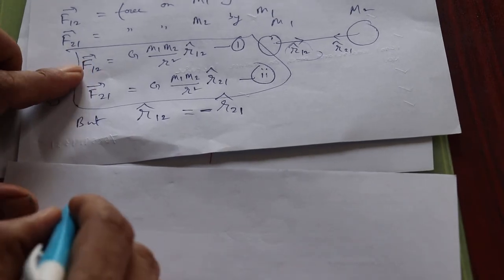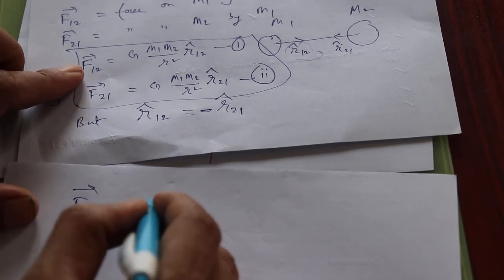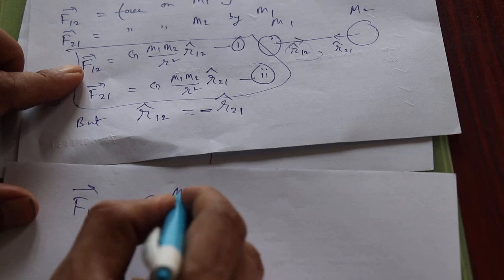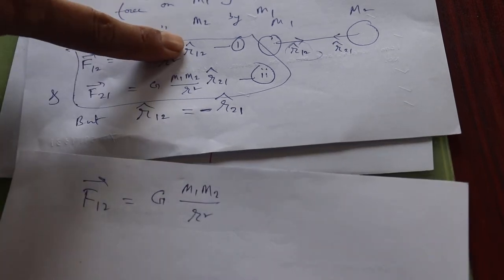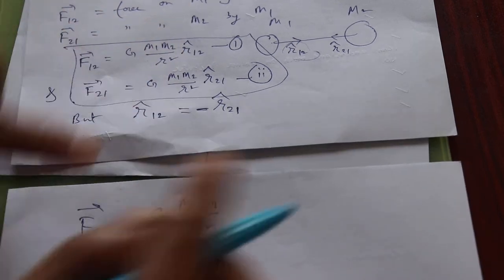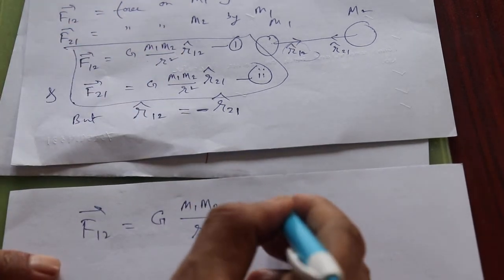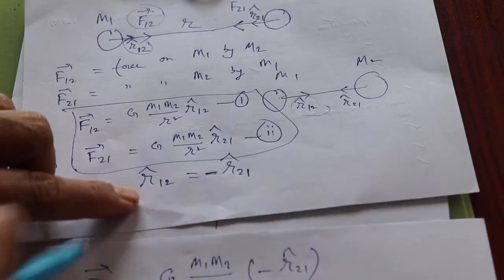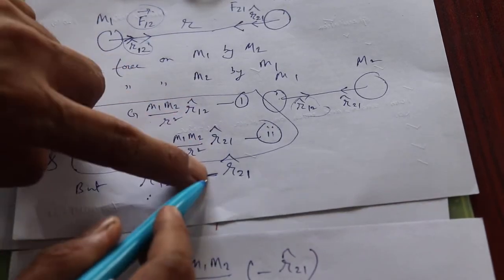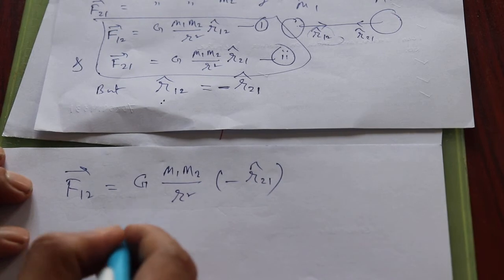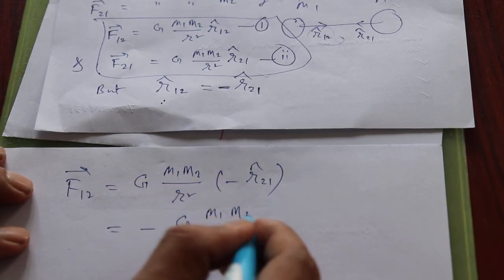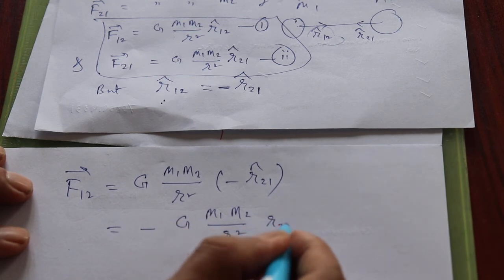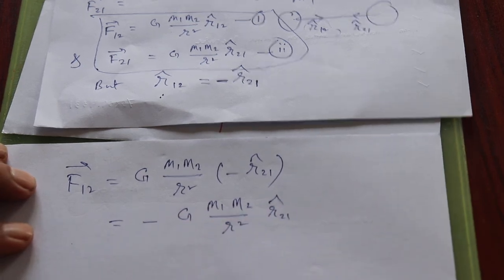You can put it in the first equation. So F12 now becomes G M1 M2 divided by r squared. Instead of r12 cap, you can write minus r21 cap here. Check it one more time. Then I am taking the minus outside: minus G M1 M2 by r squared times r21 cap again.